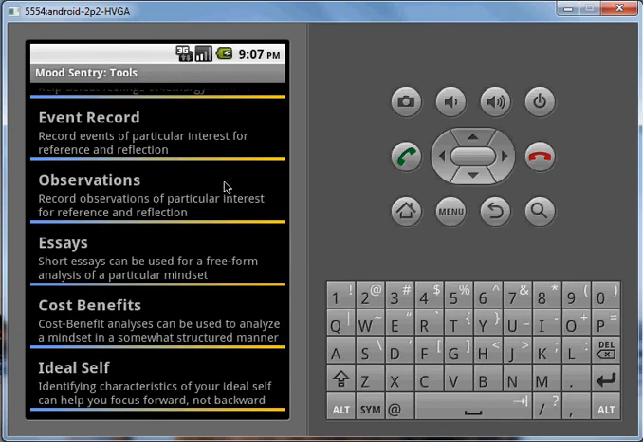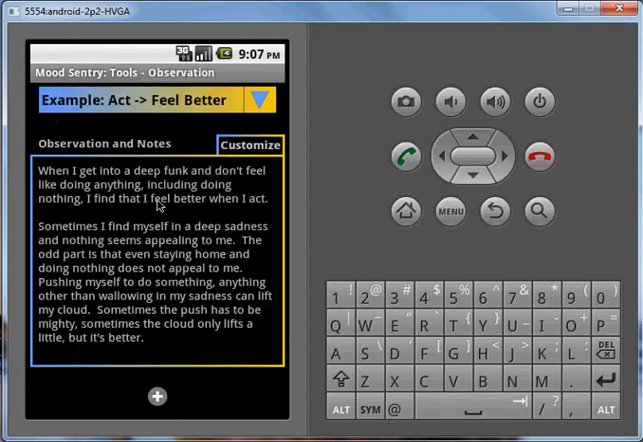Going back to the tools main page, we still have observations, essays, and ideal self, which are also very similar to each other in that each has a drop-down menu and one main window for text entry. I use observations more than essays or ideal self. I use observations to capture and track things over time. Basically, I want to capture a thought and challenge it through observation.